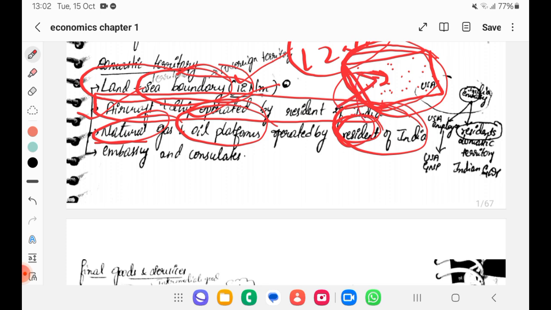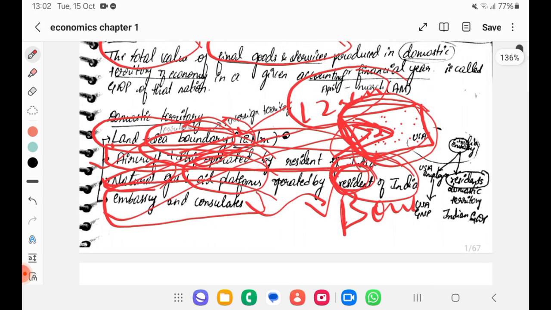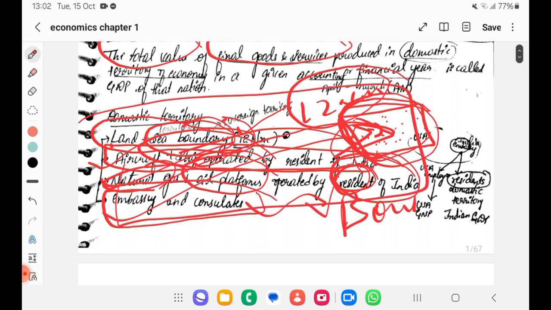We are staying in India. Okay. So that is also under boundary of a country. Also even embassies and consulates. This is also a part of boundary of a country. You should know that thoroughly, okay? So what is boundary of country? Land and sea boundary, aircraft and ship operated by resident, natural gas and oil platform operated by resident, also embassies and consulates, okay? You understood? So this is GDP, gross domestic product.